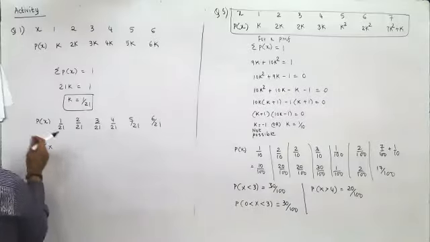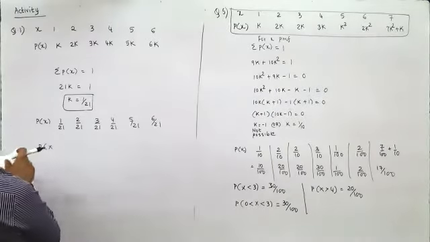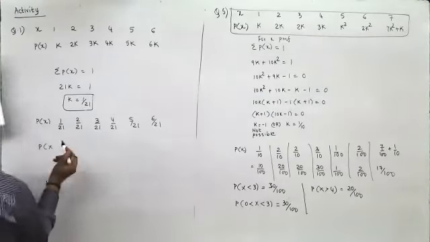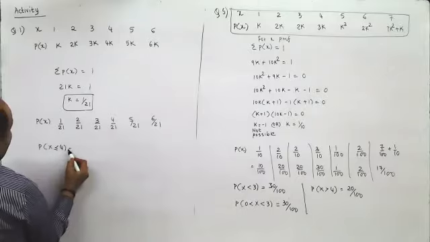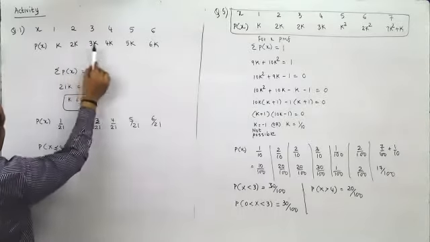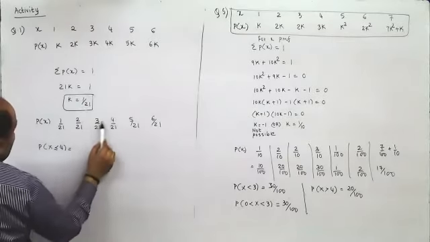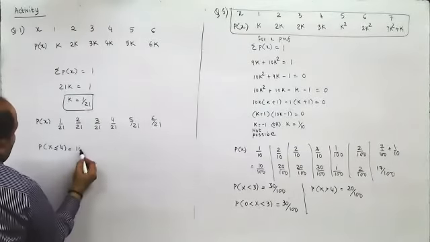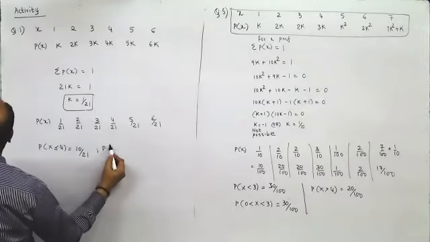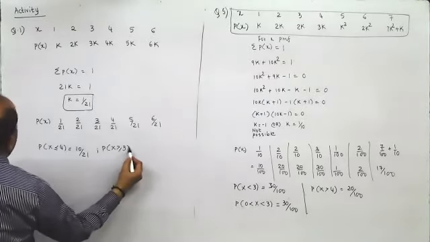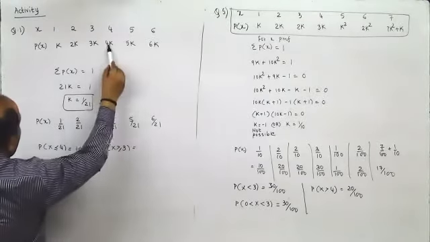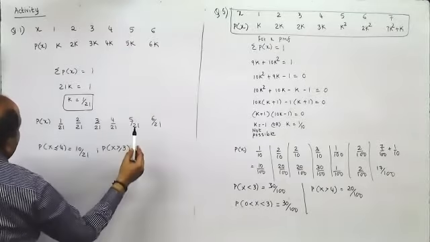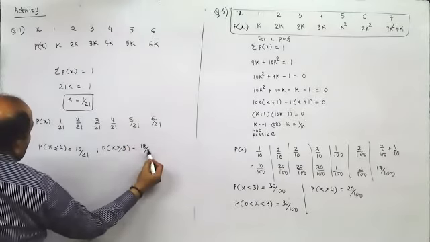What is the probability of x to be less than or equal to 4? That means these 4. So it is 1 plus 2 plus 3 plus 4, that is 10 by 21. What is the probability of x to be greater than or equal to 3? So 3k, 7k, 12k and 6k, 18k, so it is 18 by 21.